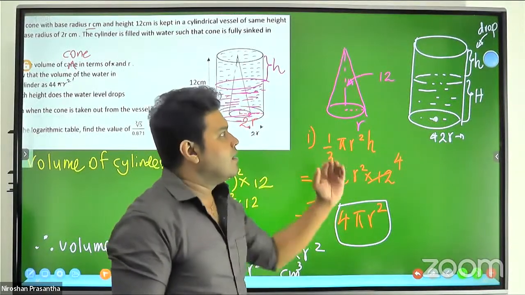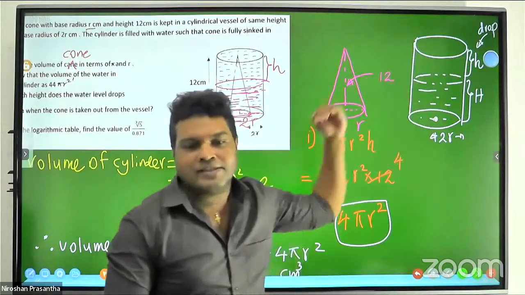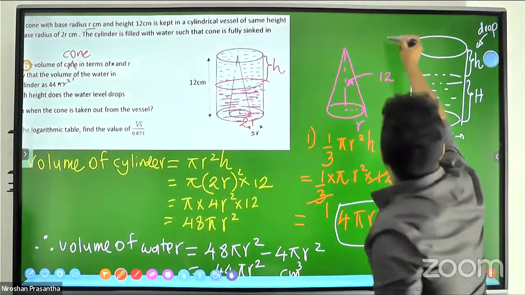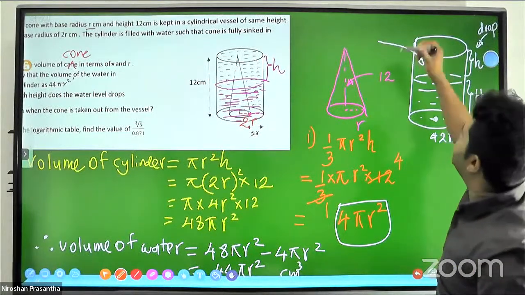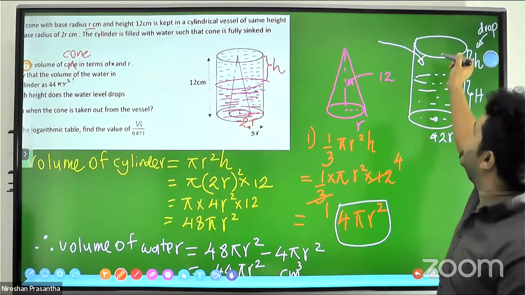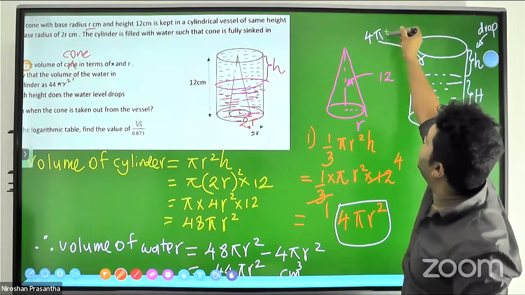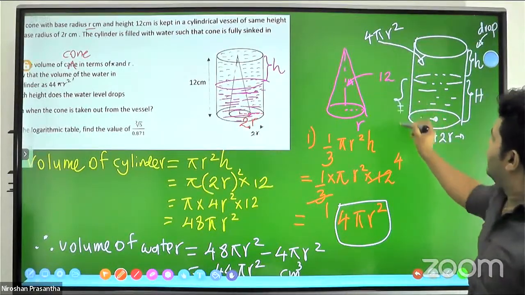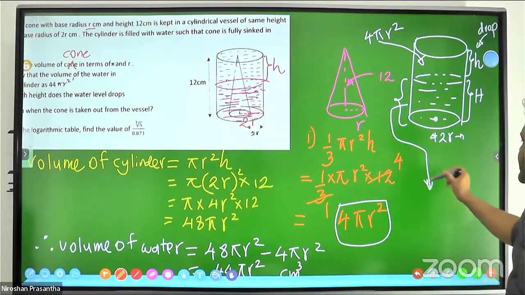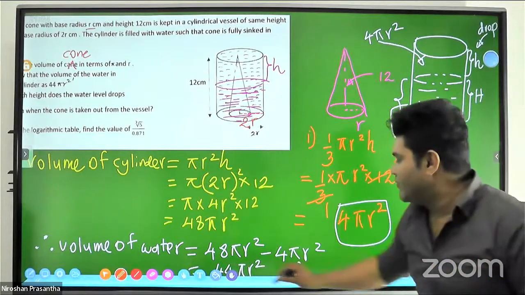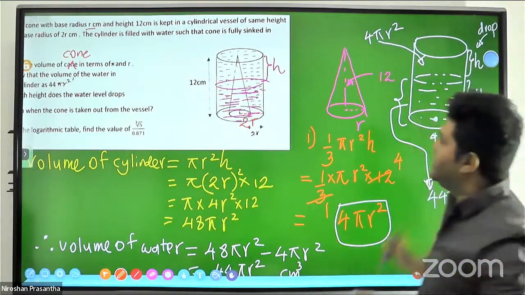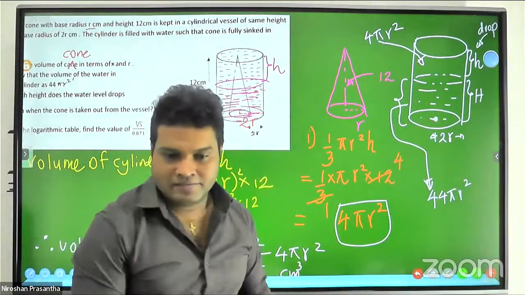Then when we take it away, what's the drop height? What will be the volume? The space given by the cone taken, the remaining space, should be 4πr square. The remaining water in the cylinder will still be 44πr square. We must identify this because the total was 48.